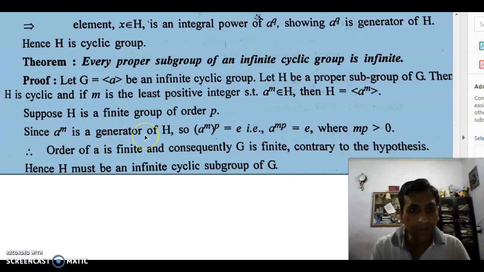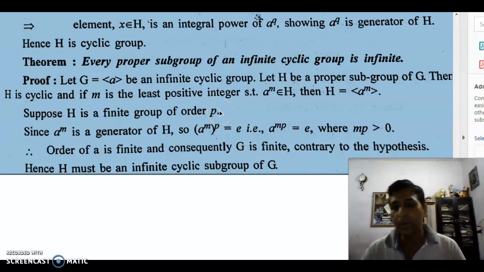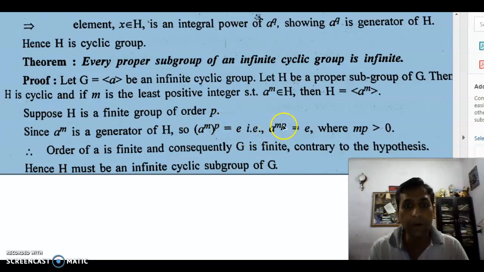Since a^m is a generator, (a^m)^p is the identity. Why? Because if a group is of order n, then a to the power n is always the identity, where a is an element of the group. So since it is a generator, its power is the identity, that is a^(mp). Now this a^m is the generator of H, but here you can see that a is the generator of G. From this I can say that a^(mp), with mp greater than 0, is the identity.